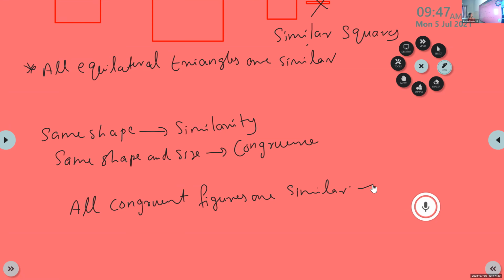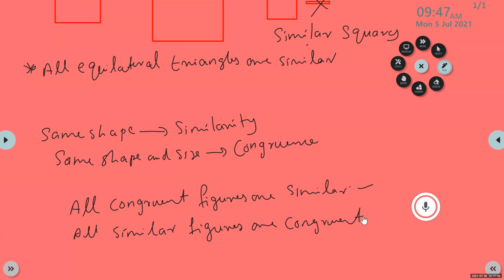And what about all similar figures are congruent? Am I correct? No, ma'am, because in similarity only shape is the same, size need not be. So we can't say all similar figures are congruent.